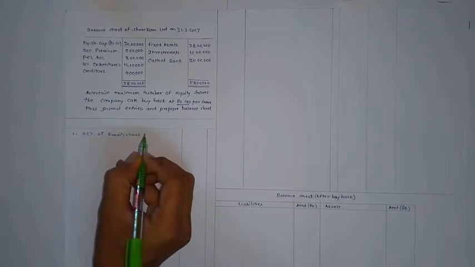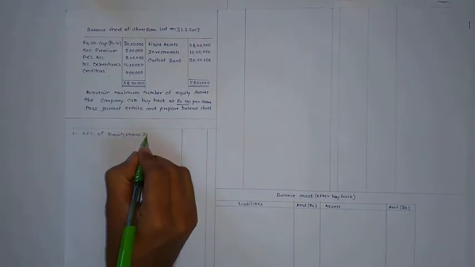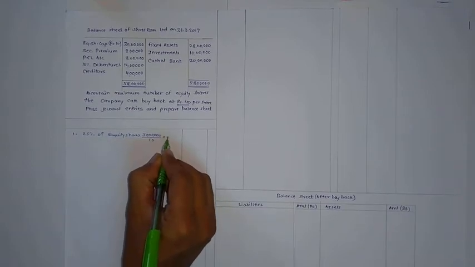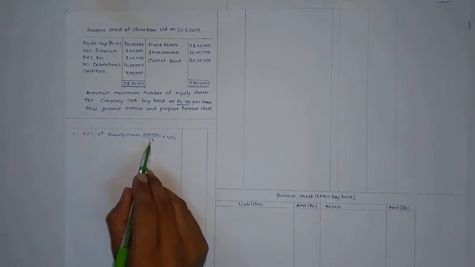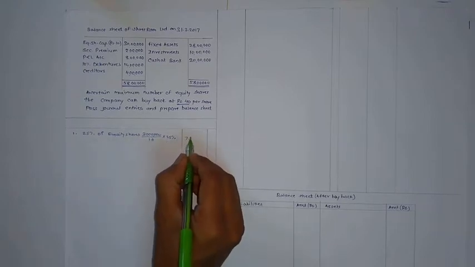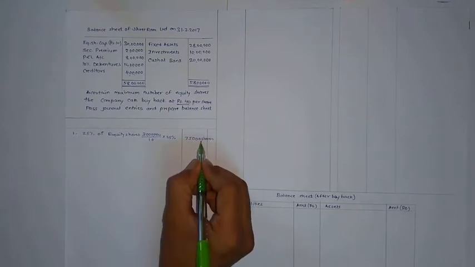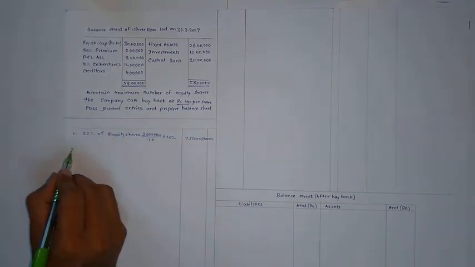equity shares. Equity shares are 30 lakh, face value 10. Divide by 10 and into 25%. So 30 lakh divided by 10 is equal to 3 lakh, into 25% is 75,000 shares. So the company can buy back a maximum of 75,000 shares. Second is